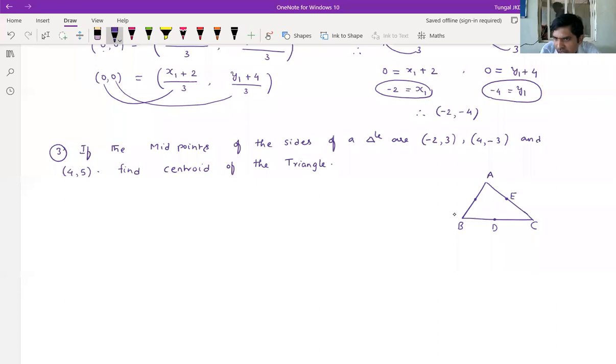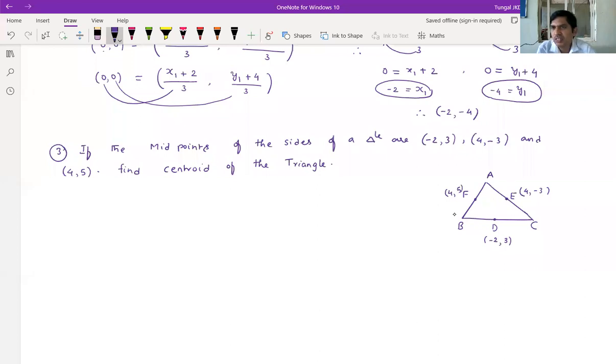This is F, midpoint of AB. So now the midpoints of the sides of a triangle are given. Let us take the midpoints as minus 2 comma 3, this one, 4 comma minus 3, and this one is 4 comma 5.